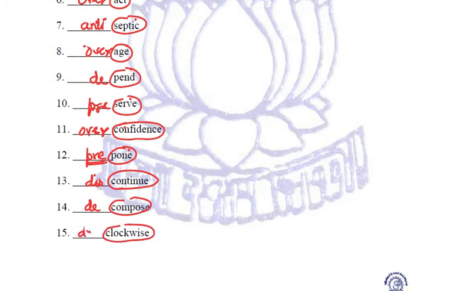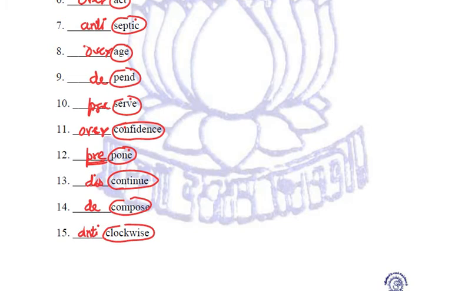Clockwise, we use before it anti, so it becomes anti-clockwise. So these are just the root words with which we have used our so-called prefixes, like pre, like over, like de, like anti, like dis, like pre, all these, and we get new words. Fine. So if we know the root words, we can understand and learn a lot of new words based on these.